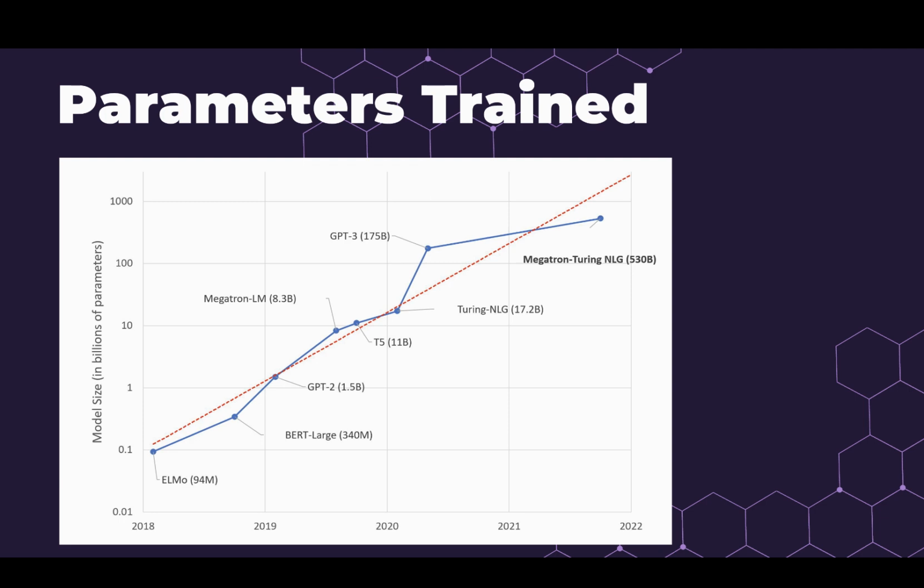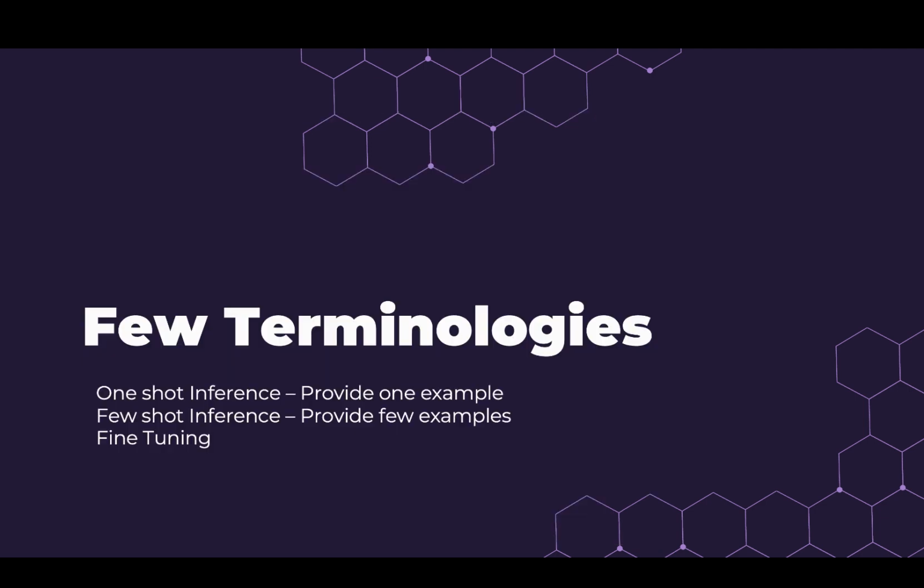Okay, now moving on to the next slide. Let me help you understand a few of the terminologies in the field of AI. So, one shot inference. One shot inference means that we are giving a prompt to artificial intelligence so that it can undertake a particular work.